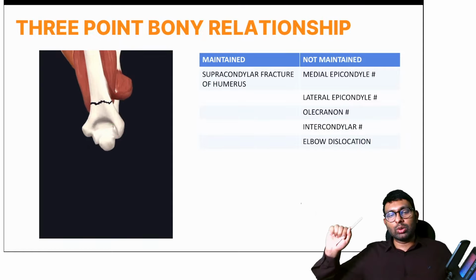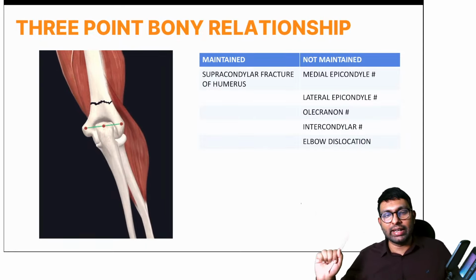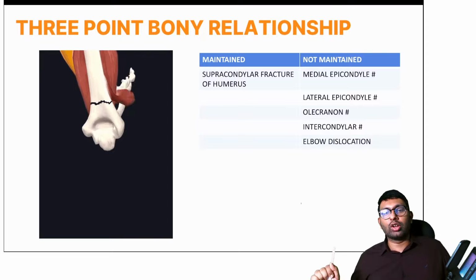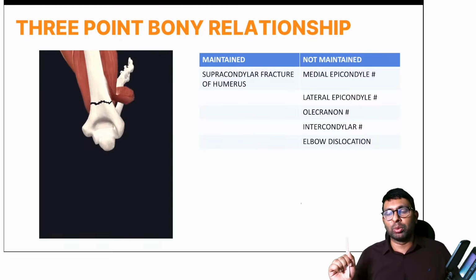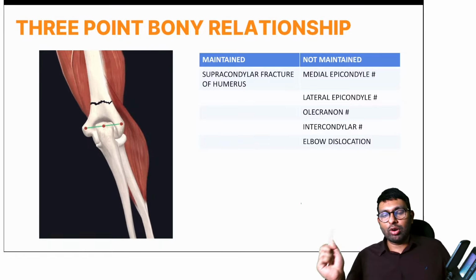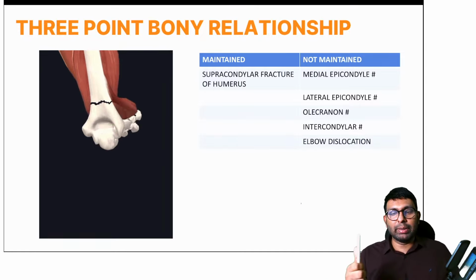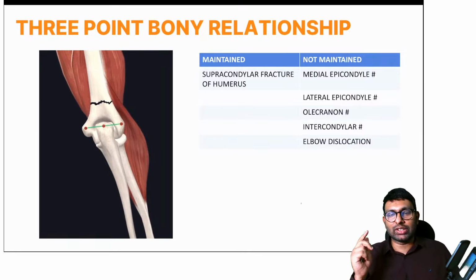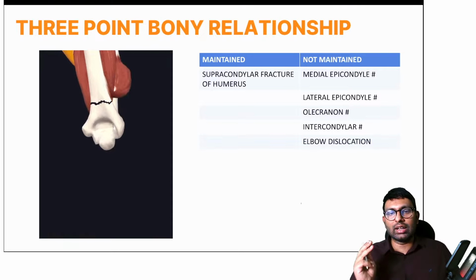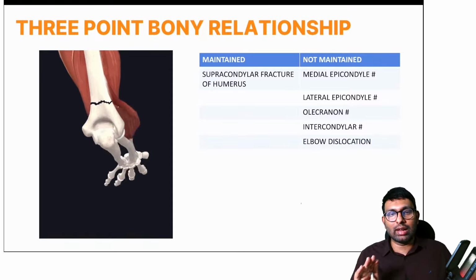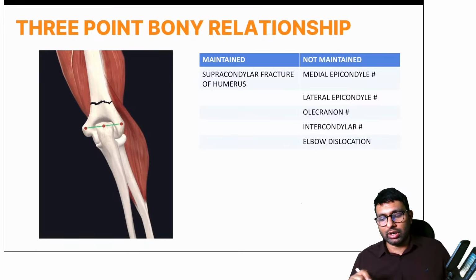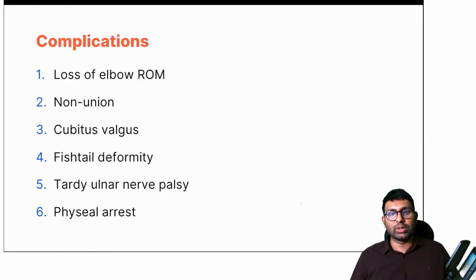Here, can you see how the 3-point bony relationship is still maintained? It's only in supracondylar humerus fracture that we have a maintained 3-point bony relationship. The 3 points being olecranon, medial epicondyle, and lateral epicondyle. But if there is a medial epicondyle fracture, lateral epicondyle fracture, olecranon fracture, intercondylar fracture, or elbow dislocation, you will have a 3-point bony relationship that is altered. So in our case, it cannot be supracondylar humerus fracture. The diagnosis is lateral condyle humerus fracture.